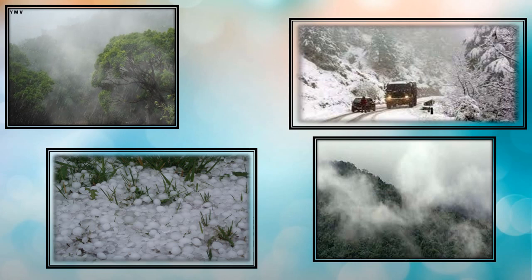Now, how does this water fall in the solid or liquid state? How is it formed? All this we are going to study in detail in lesson number 5, precipitation. So, let's begin our lesson, precipitation.